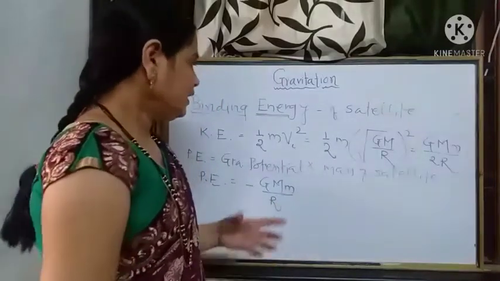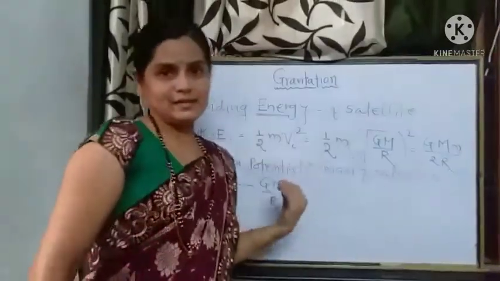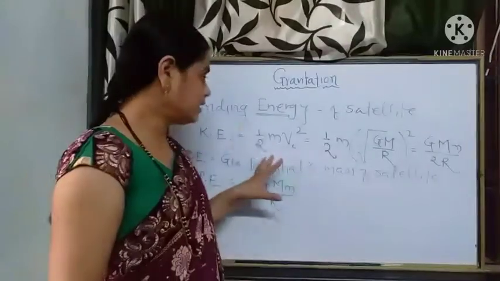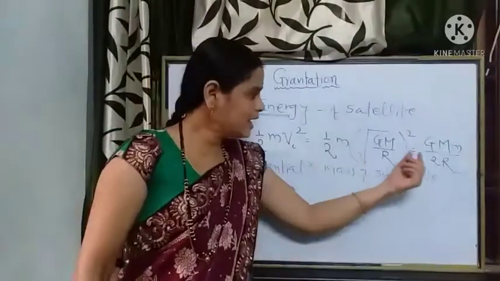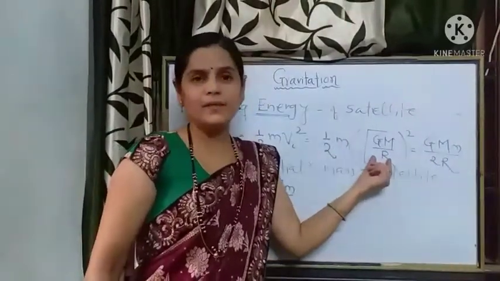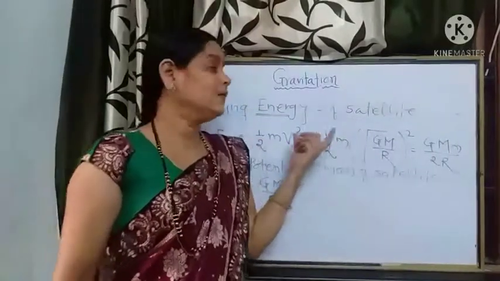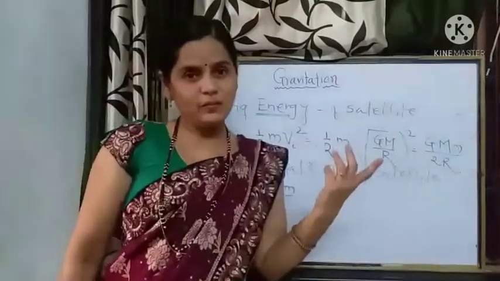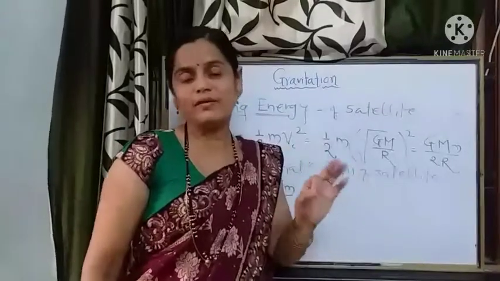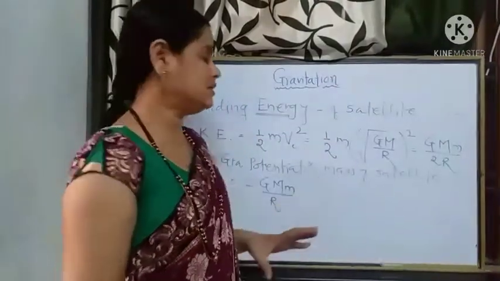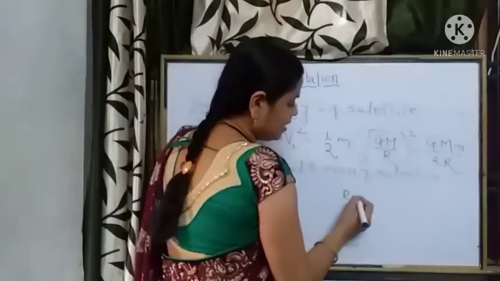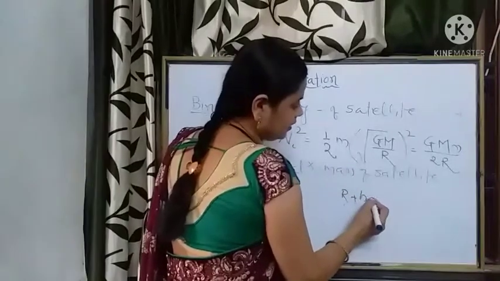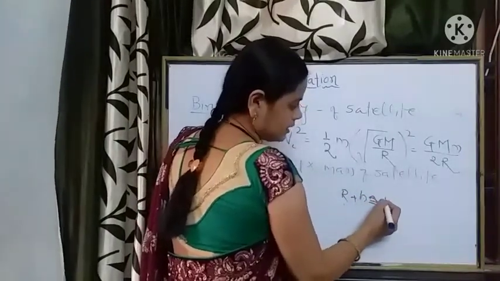In each of these cases we must consider that if we have written this r, it means the satellite is orbiting very close to the surface of earth. In this situation r plus h is nearly equal to r.